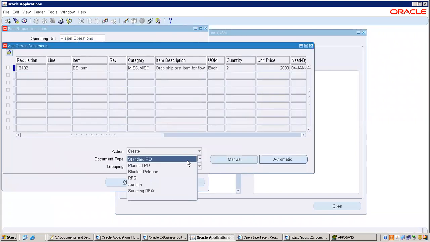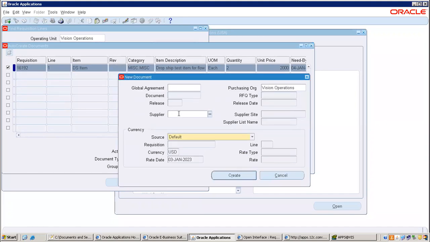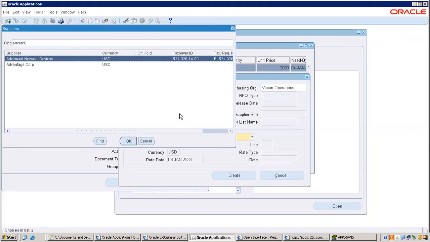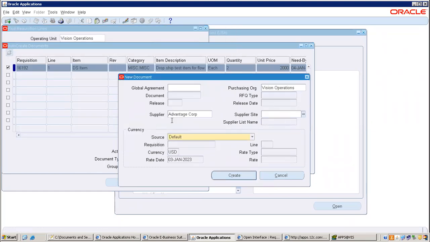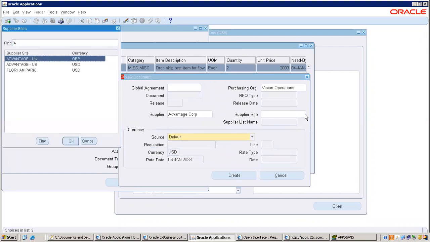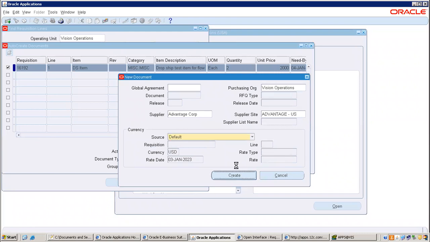So what type of purchase order here? You know the types and all. P2P, whoever completed, they can easily tell me. Advantage Corp. So these suppliers having a proper setup, that's why I'm taking. Okay, if you take your own, you may get stuck somewhere. And if you take UK, then currency issues will come because that is a different currency right here. Then create.